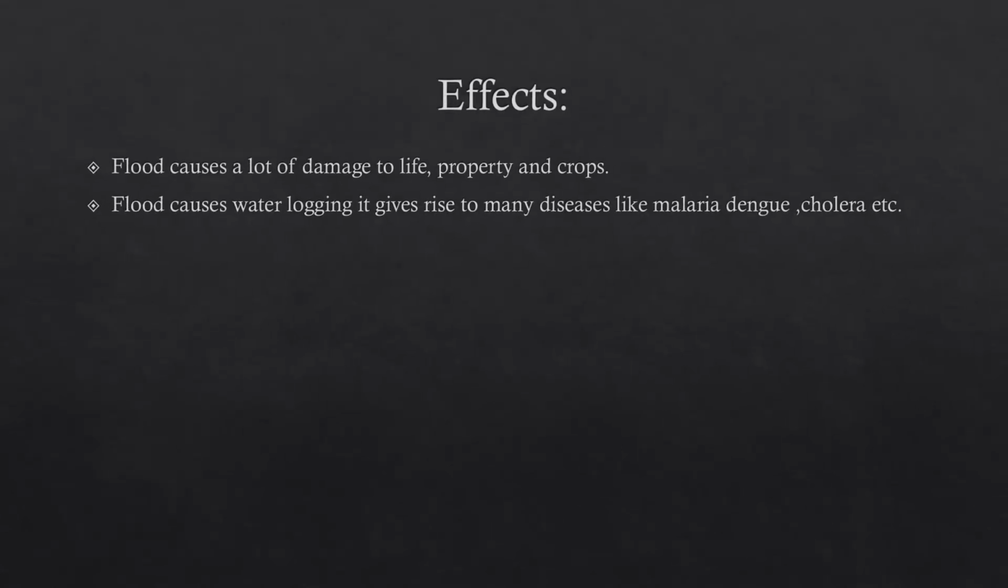What are the effects? Flood causes a lot of damage to life, property, and crops. It also causes waterlogging and as a result gives rise to many diseases like malaria, dengue, cholera, etc. Now, what is waterlogging? Let us understand this term as well. Waterlogging refers to the collection of water in a particular area. If water gets collected in a particular area, it becomes a breeding place for mosquitoes, and as a result, it can cause various diseases.